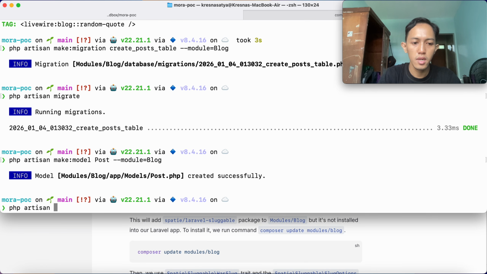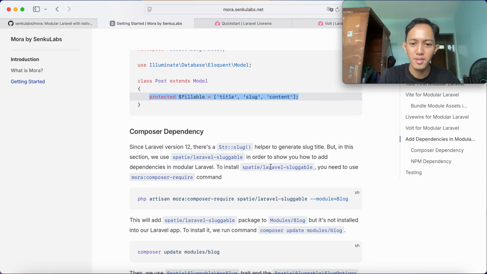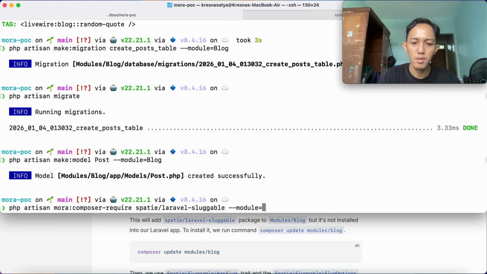First is PHP artisan Mora composer require, and then the package name is spatie laravel sluggable, in module blog.